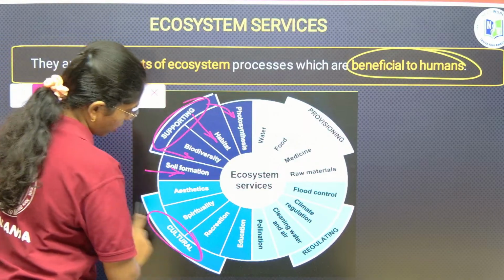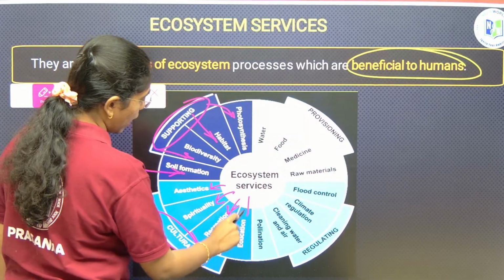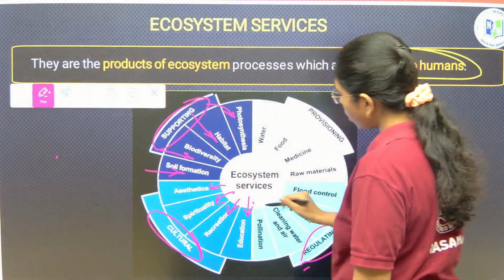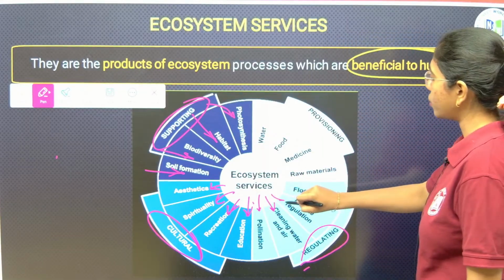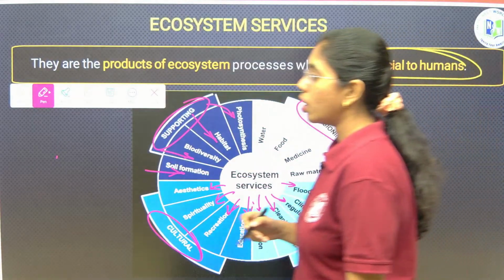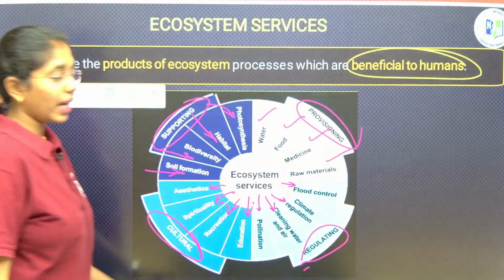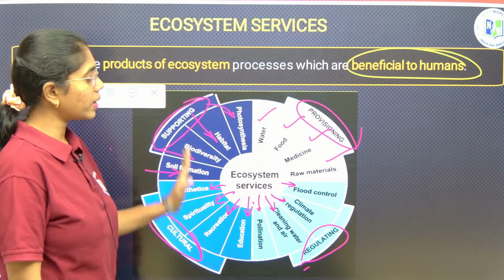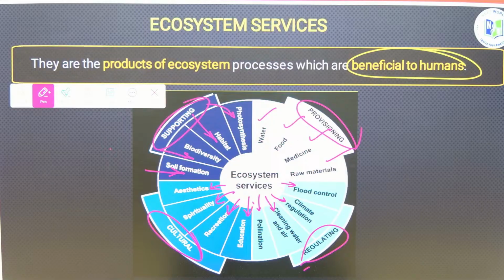Next, cultural, fine, right, includes aesthetics, spirituality, reincarnation, education. Next, regulating type of services includes pollination, cleaning water and air, climate regulation, flood control. Last, provisional services, okay, which includes water, food, medicine and raw material. Rarely you will get a question from ecosystem services, but have an idea on what types of services are provided by ecosystem. You can take a screenshot of this, ma.